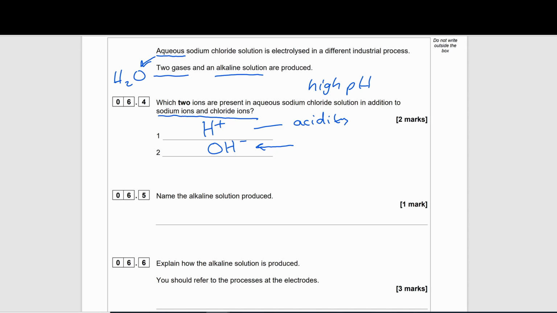We also remember that hydroxide ions provide alkalinity. So it's got to be something containing hydroxide. The only thing that can be produced with hydroxide, based on what we have read here, will be the sodium. So our alkaline solution is sodium hydroxide.